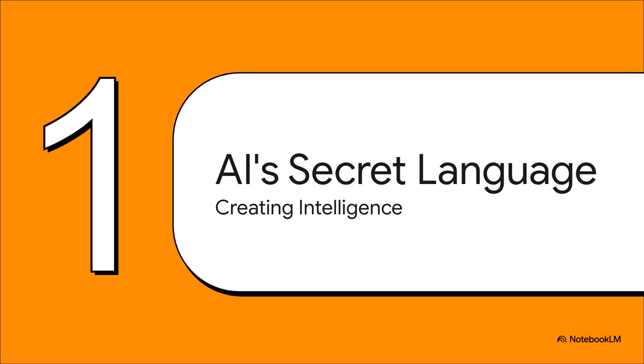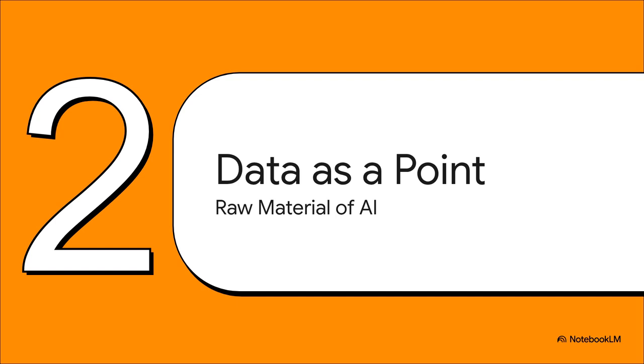We'll see exactly how these abstract ideas from math class are actually used to build behaviors that we look at and say, wow, that's intelligent. Okay, so let's start with the absolute basics, the raw material of AI, which is just data, right? But how do you take something messy, like a word or a picture or a sound, and feed it to a machine? Well, you have to translate it into the one thing a computer gets, numbers. Or to be more precise, a single point in space.